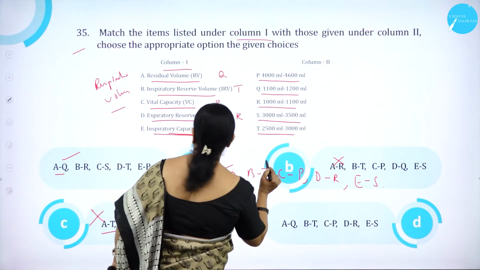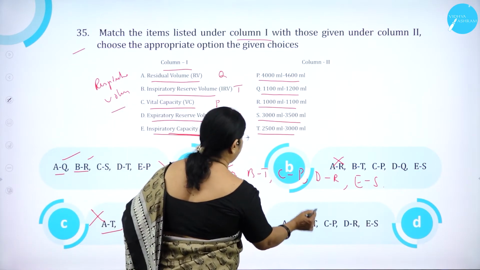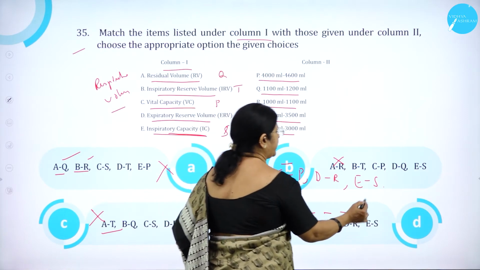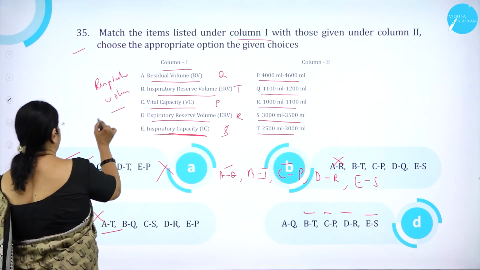Then BT, here it is BR. So this is also wrong. Here we find BT, correct. CP, correct. DR, correct. ES, correct. So option D is correct.